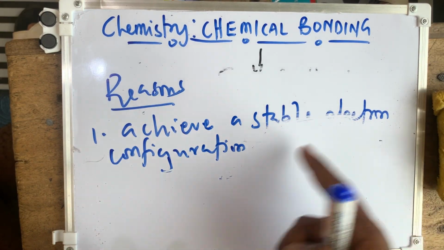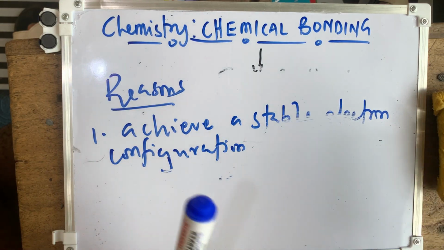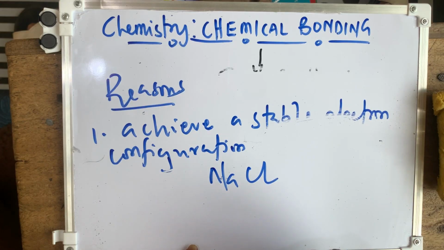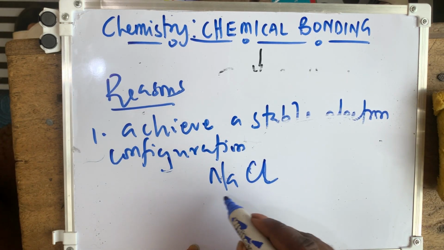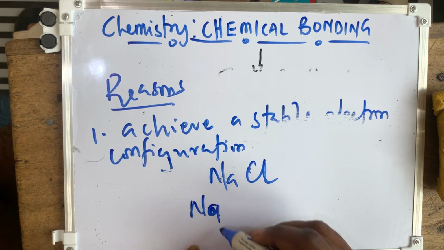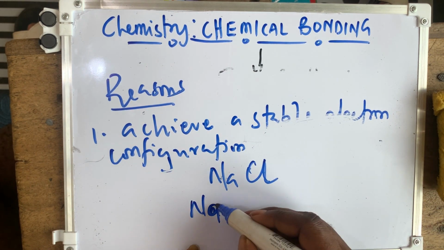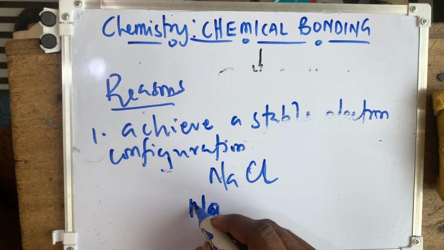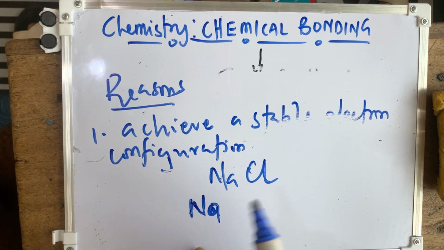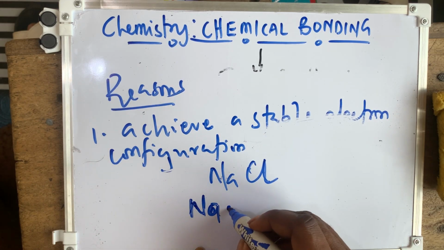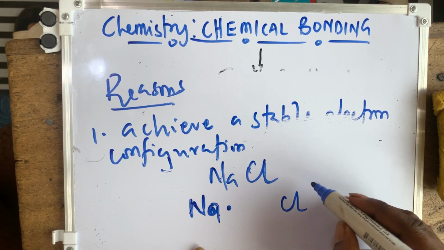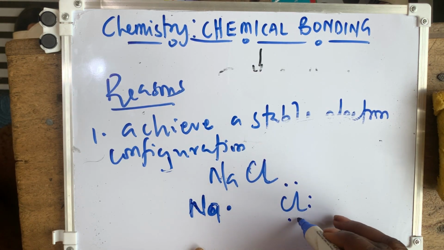To achieve a stable electron configuration, a typical example is sodium chloride. This sodium chloride is possible because, according to the Lewis dot structure, sodium has 10 core electrons and 1 valence electron, and chlorine has 10 core electrons and 7 valence electrons.